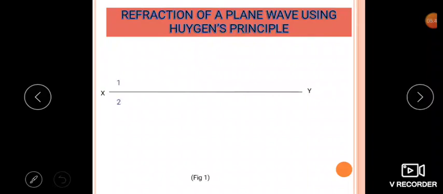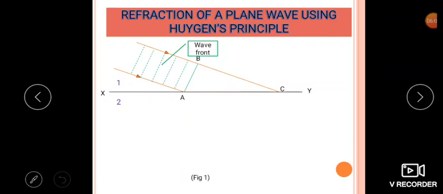Here I consider the first medium to be a rarer medium and the second a denser medium, and let v1 and v2 be the speeds of light in the first and second medium respectively. Now consider a plane wavefront AB incident in the first medium at an angle i on the surface XY.